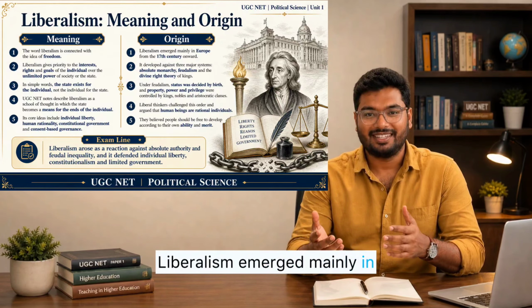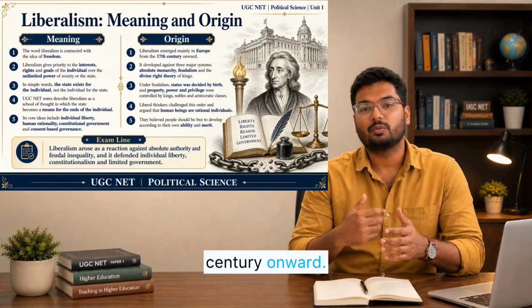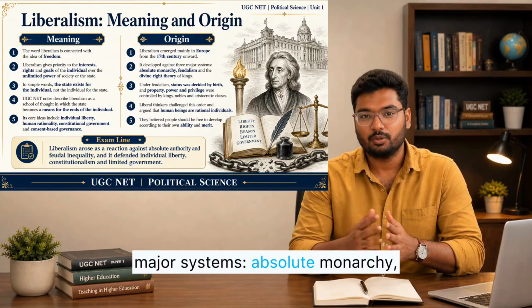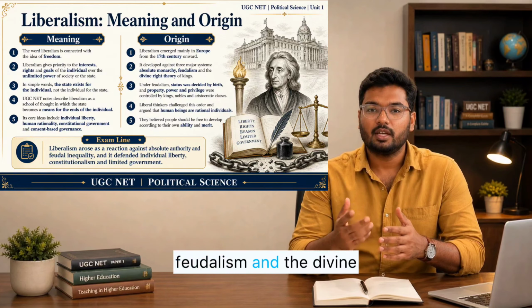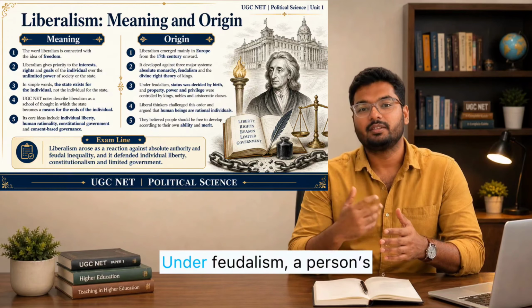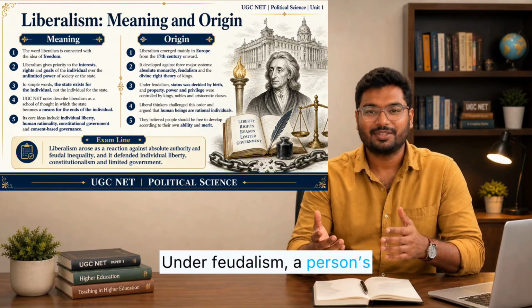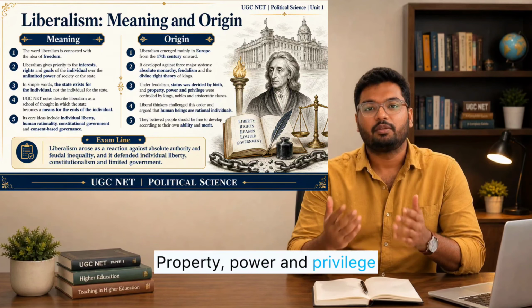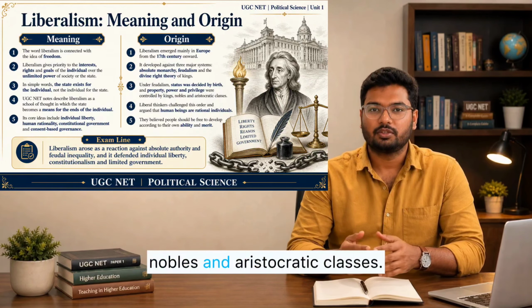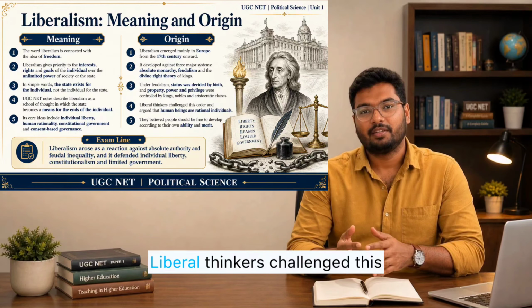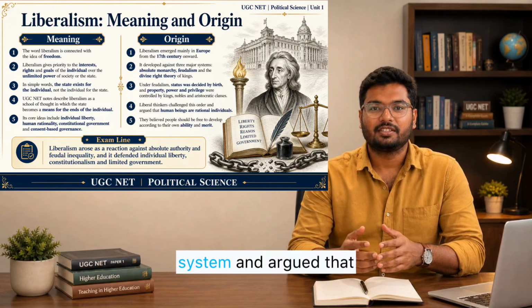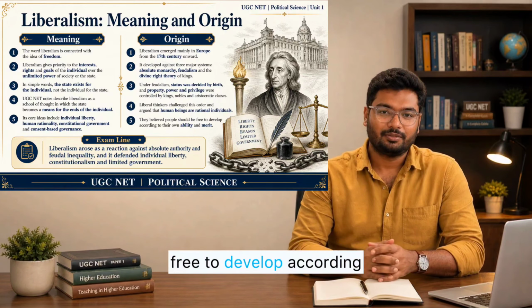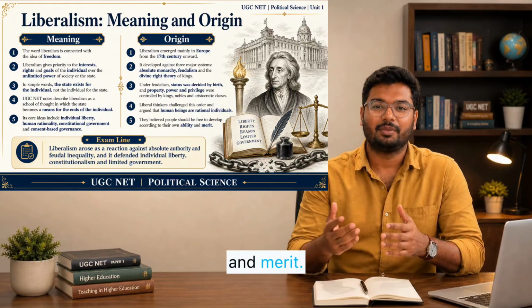Liberalism emerged mainly in Europe from the 17th century onward. It developed against three major systems: absolute monarchy, feudalism, and the divine right theory of kings. Under feudalism, a person's status was decided by birth. Property, power, and privilege were controlled by kings, nobles, and aristocratic classes. Liberal thinkers challenged this system and argued that human beings are rational individuals and should be free to develop according to their own ability and merit.